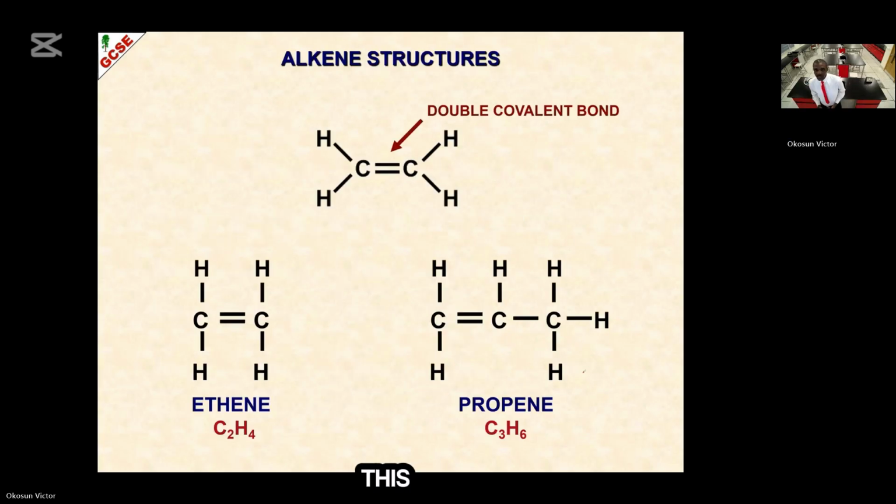Next, this is how you draw the structure of ethene. You see, this is a double bond. The double bond shows that it is ENE, another family, which is the alkene family. Because the carbon is 2, we call it ethene. Why is this propene? Because the carbon is 3: 1, 2, and 3. Don't mind my marker, it's not writing very well.